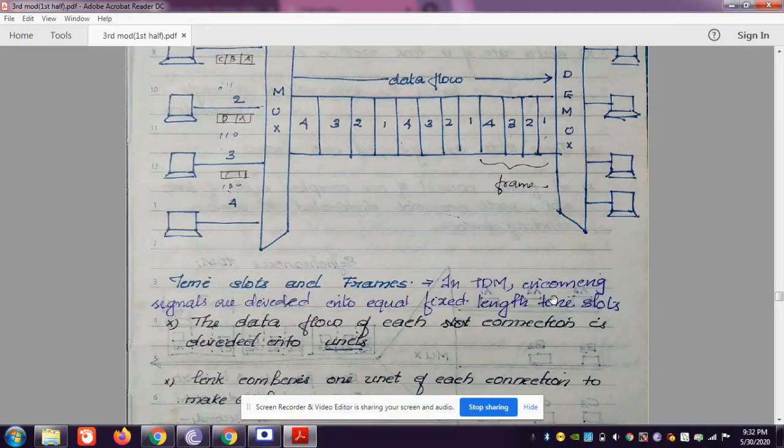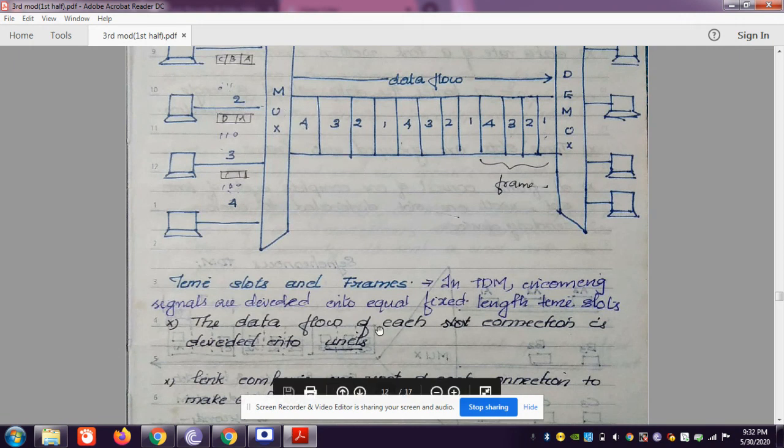In TDM, incoming signals are divided into equal fixed length time slots. Here you can see the time slots, right? 4, 3, 2, 1 are the time slots. These are the frames. From this system, the fourth one is sent, that means the fourth frame, then 3, then 2, and so on.